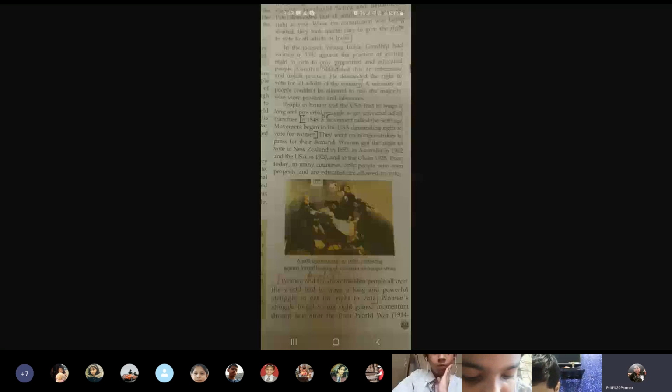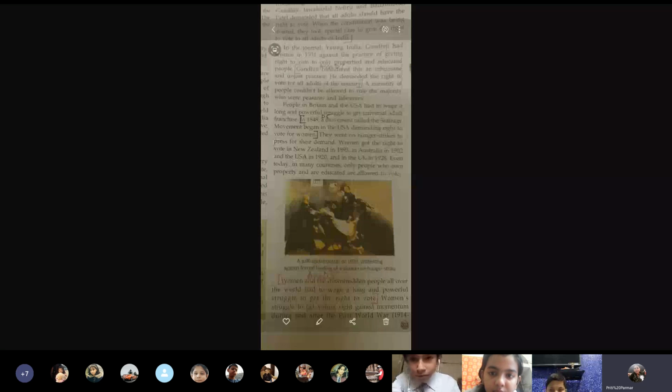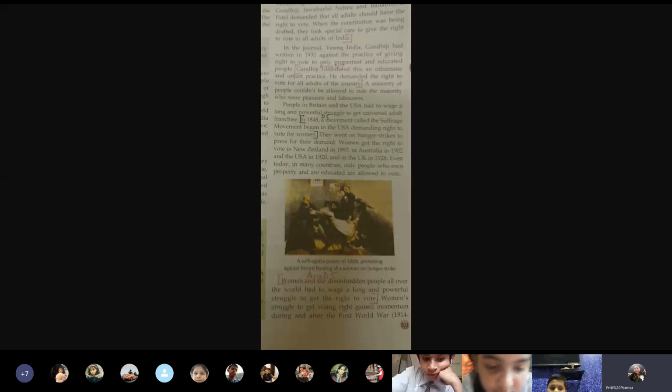In Britain and USA, people were struggling. They were wanting universal adult franchise. That means voting right for all. And in that connection, a movement called Suffrage Movement began in USA, United States of America. There, the people said that all the people, including the women, should have the right to vote. That means in USA, earlier the women were not given the right to vote.